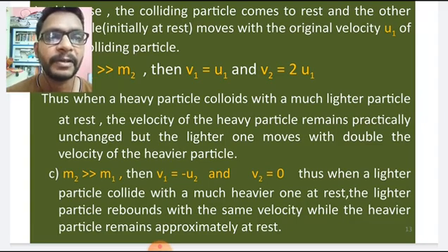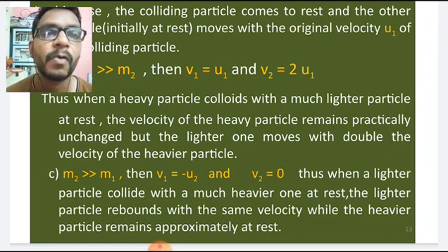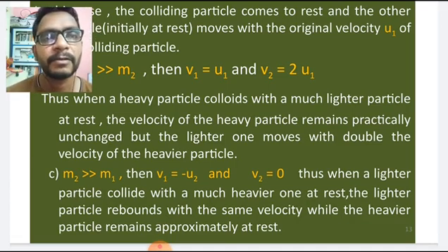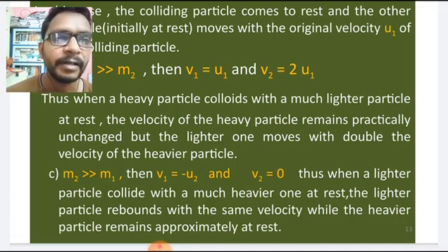For example, take the lorry at rest, which has more mass. Now the cycle is the first body and it has some velocity. When the collision takes place, does the lorry move away? No, it is not possible for the lorry to move away.